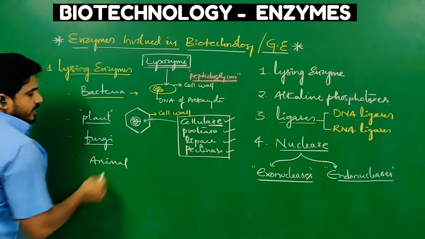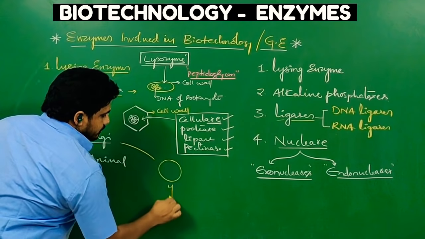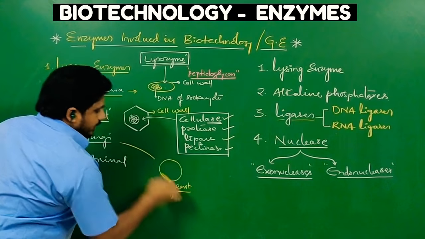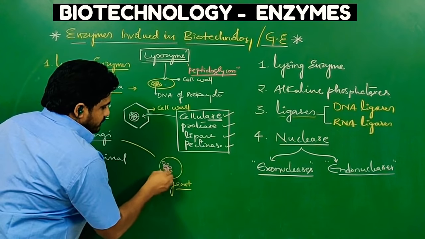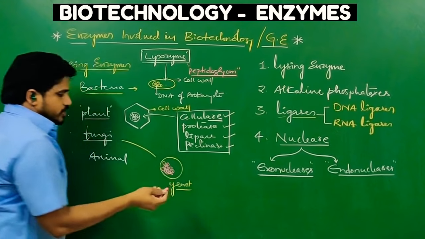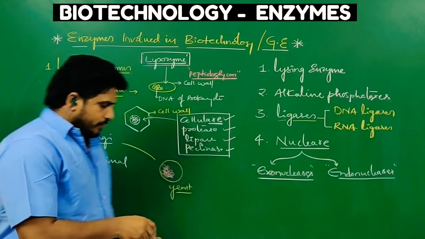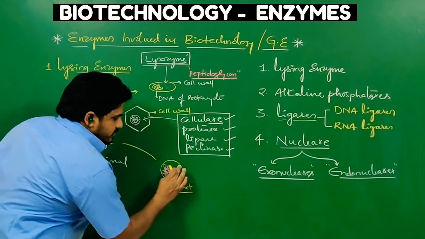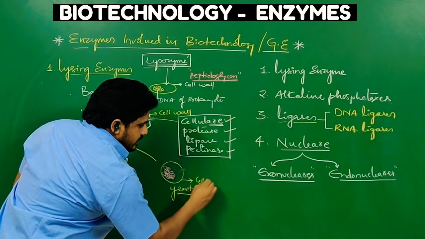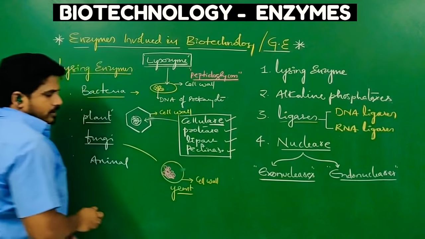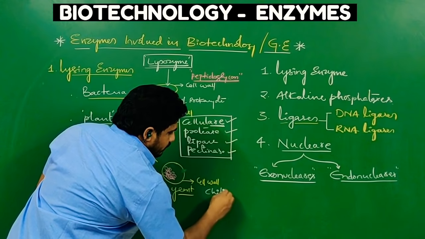If it is a fungus, suppose it is yeast, a unicellular fungus. Inside the yeast there is a genome. We need it for some kinds of experiments, like the Human Genome Project also. Yeast artificial chromosome we used. So to collect this we have to break the yeast cell wall, which is made up of chitin. Yeast cell wall is made up of chitin.